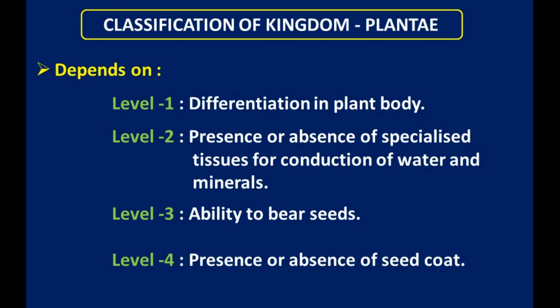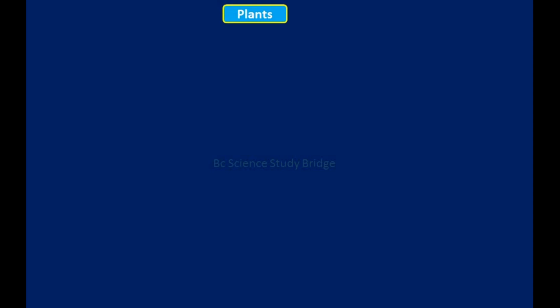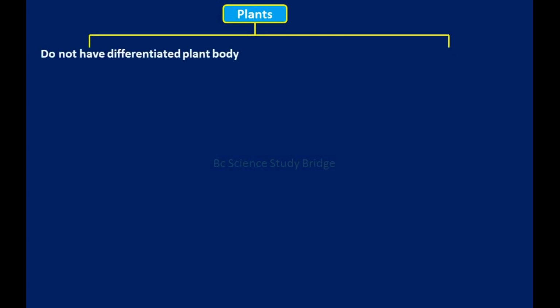So let's see how kingdom Plantae is classified into different groups. This is the classification of plants. Plants are mainly classified into 2 groups: those that do not have a differentiated plant body, and those that have a differentiated plant body.